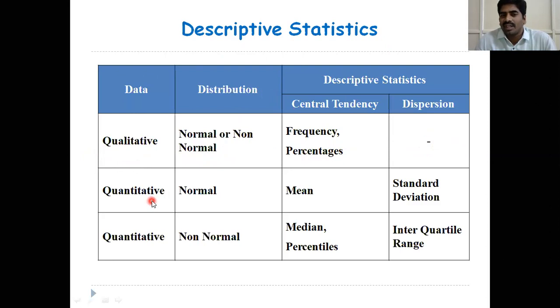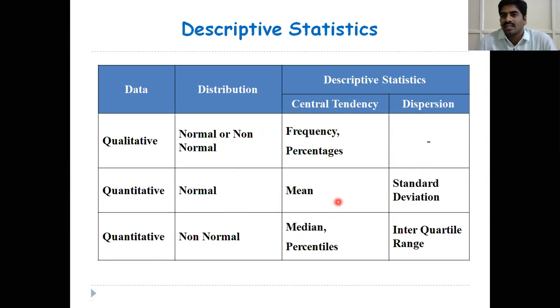If data is quantitative and it follows normal distribution, that means if data does not have outliers, then you can apply mean in central tendency, and standard deviation in dispersion. If data is quantitative and does not follow the normal distribution, that means data contains outliers, in that case we have to apply median in central tendency and interquartile range in dispersion. So this is the way you have to represent descriptive statistics.